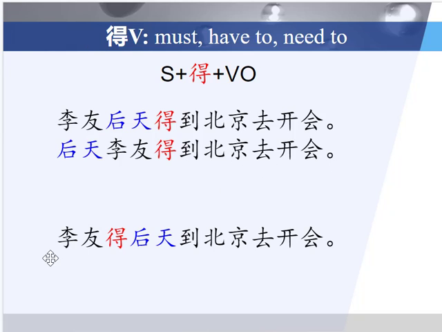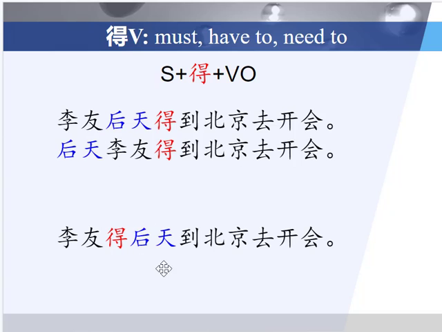Now let's look at this third sentence, which is slightly different. Leo 得后天到北京去开会. Leo must go to Beijing for a meeting on the day after tomorrow. Leo must do something, and what is this thing that Leo must do? She must go to Beijing for a meeting the day after tomorrow.